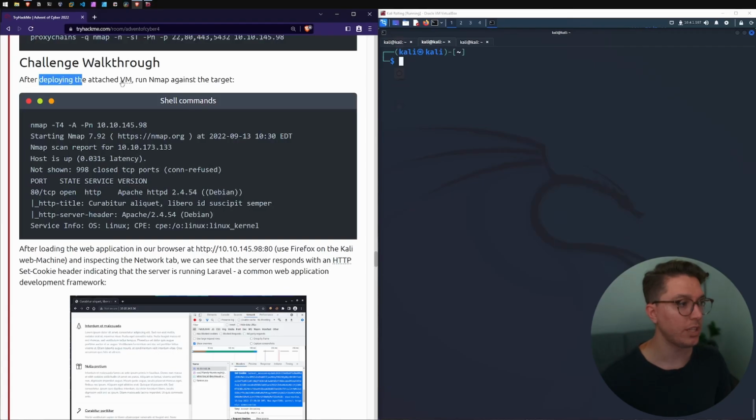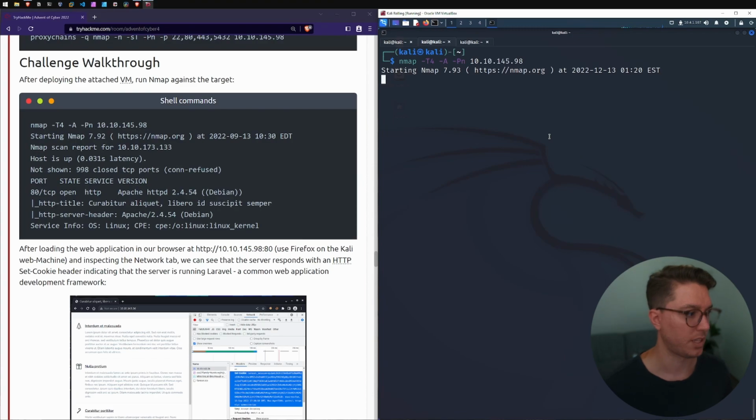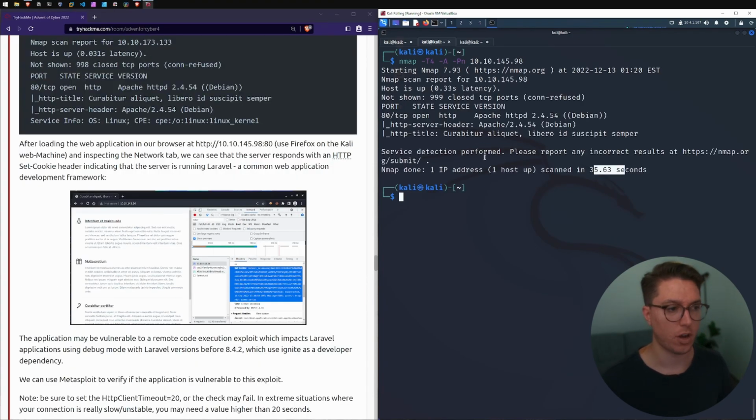The next section is the challenge walkthrough. After deploying the attached VM, let's run nmap against it. We have our example here, skipping host discovery, trying to see everything on the machine, with a timing option to speed it up. Let's use their exact command. We could output that to a file, but we'll just use the results because it should be a pretty straightforward scan. Great, that took 35 seconds and we've got port 80 open.